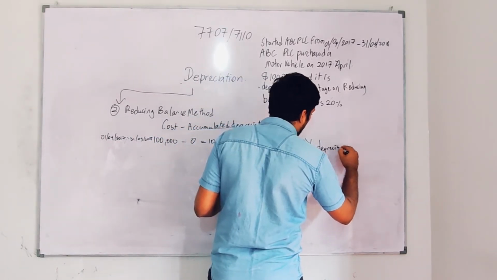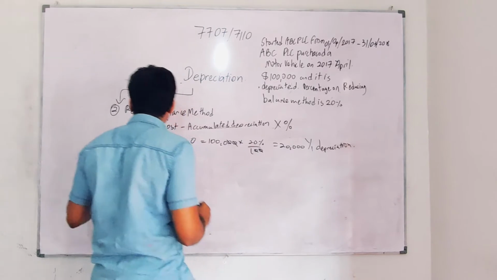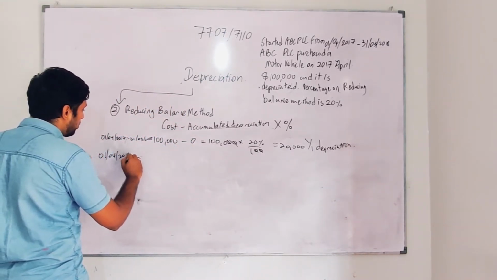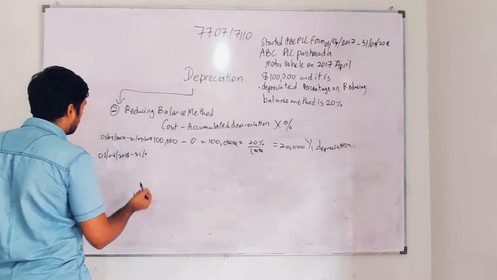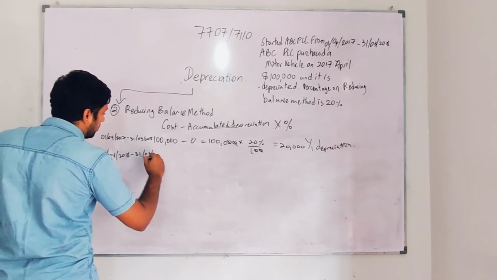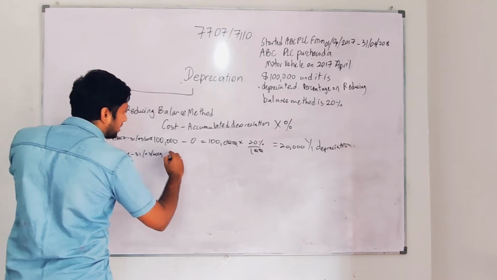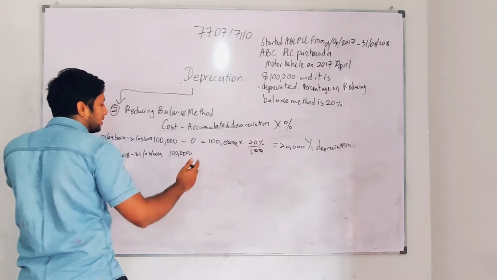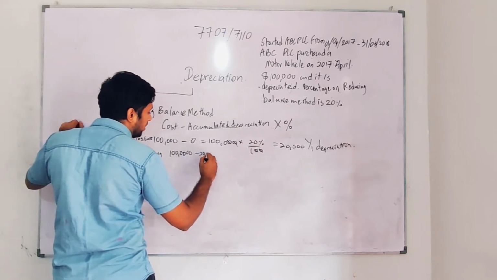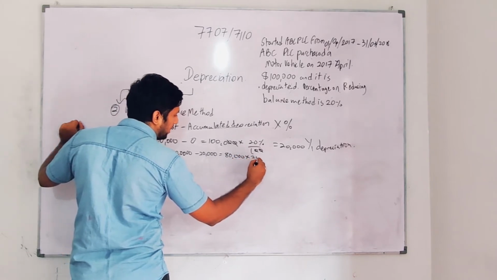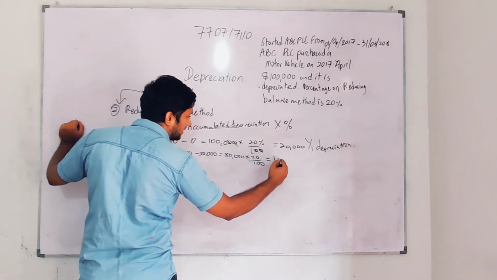Then I'm going to move on to the second year. So I'm going to find first for 2018 to 31st 3 2019. I'm going to take 100,000 again, the cost, but now I have a depreciation. Accumulated depreciation is 20,000, the last year's depreciation. You will get 80,000. So on 80,000 I'm going to multiply 20 over 100. So I will get 16,000.